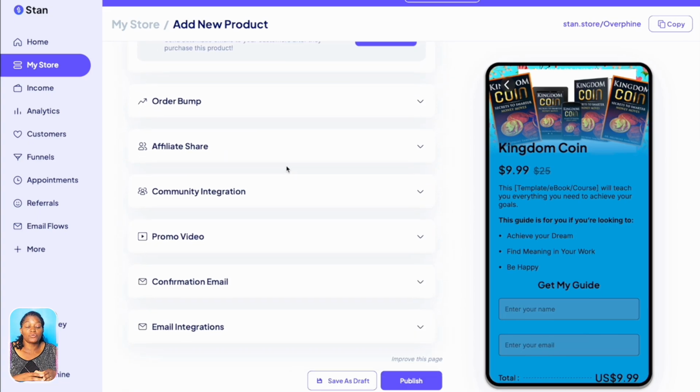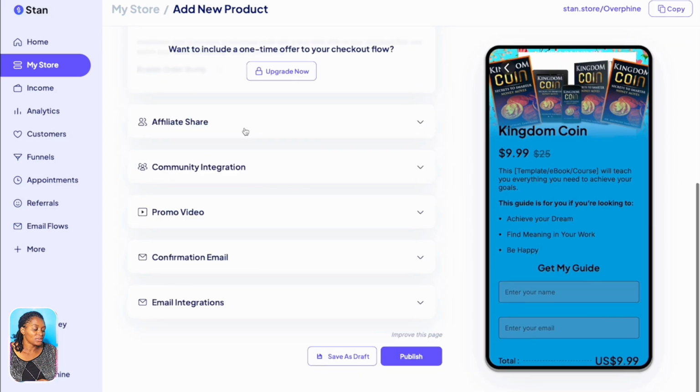If anybody wants to be an affiliate for this book that you are selling, you can come here and create an affiliate link for them. And so these are different things. If you want a promotional video, you can put a video here to talk about your product, so that when people come here, they are going to watch that video and be able to see more about your product.